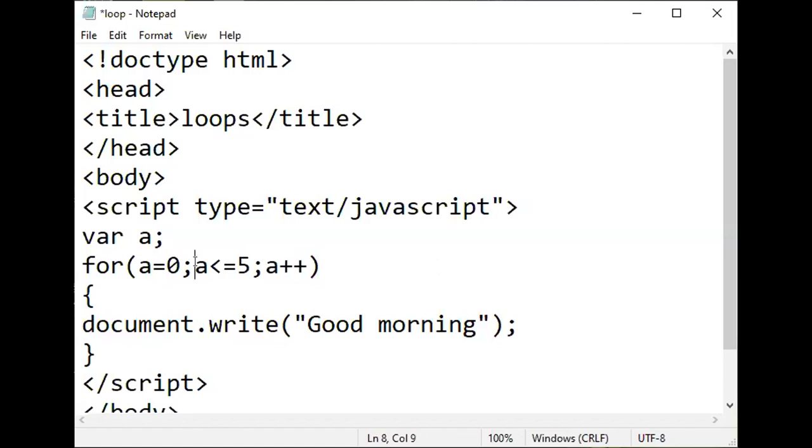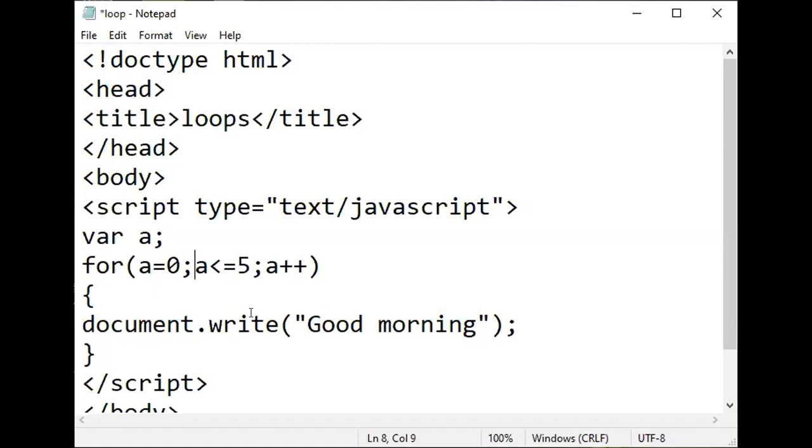Now it will check for the condition. If 1 is less than 5, yes. If the condition is true, it will again go inside the loop and print the good morning statement. Now again, the value of a will be incremented by 1, that is a will become 2. If 2 is less than 5, yes, it will check the condition. If the condition is true, it will again print the good morning.